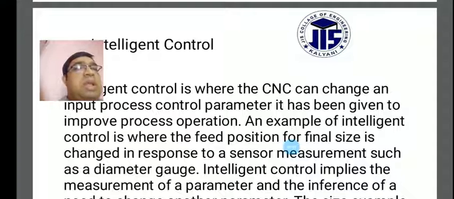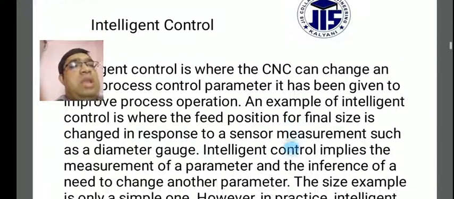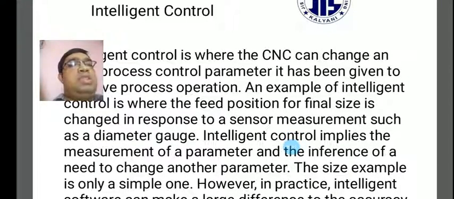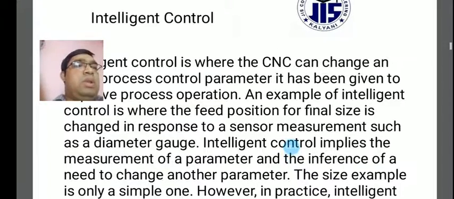Another point: intelligent control implies the measurement of a parameter and the inference of a need to change another parameter.